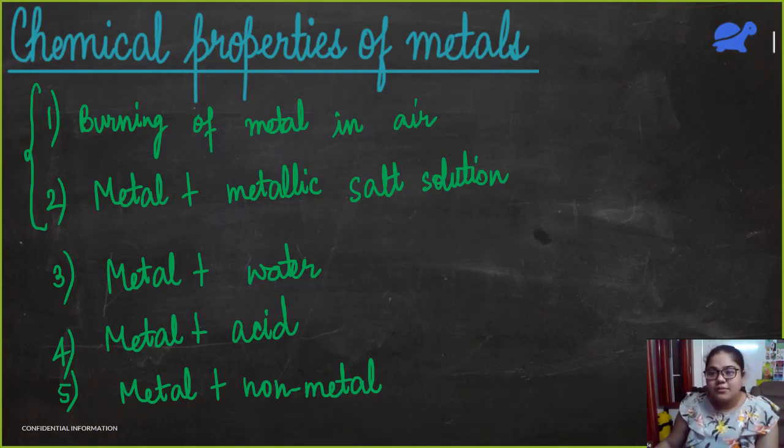Fourth, what are some of the most malleable metals? So we have two metals which are highly malleable. They are gold and silver. Fifth, the form of carbon which is a good conductor of electricity. Yeah, almost all of you said it's graphite. Sixth, which of the metals can be easily cut with a knife? So we have lithium, sodium and potassium. These can be cut easily with a knife.